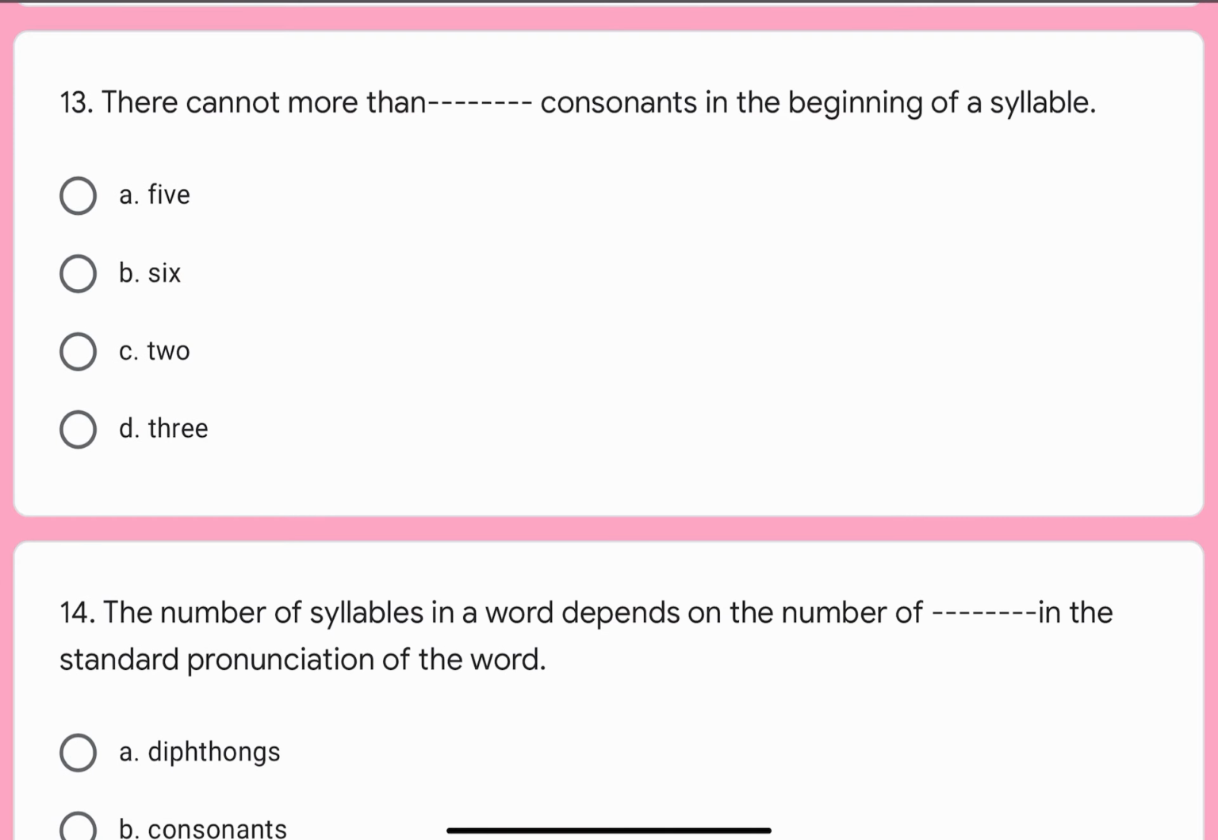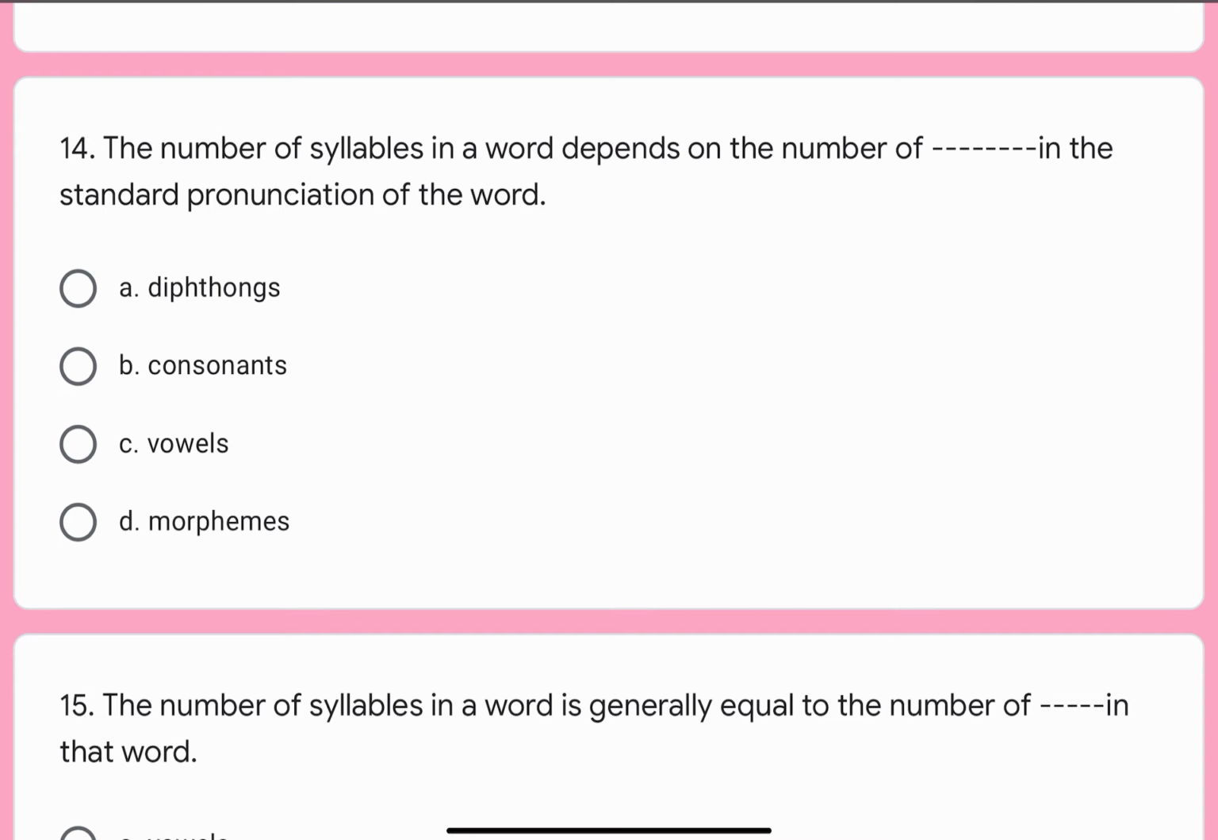Question number 13. There cannot be more than dash dash consonants in the beginning of a syllable. Options are A. 5, B. 6, C. 2, or D. 3. Correct option is D. 3.